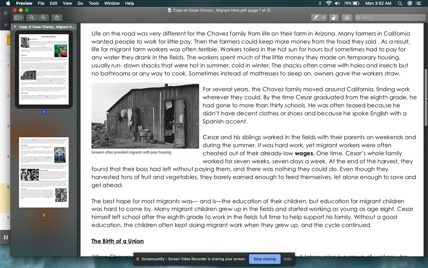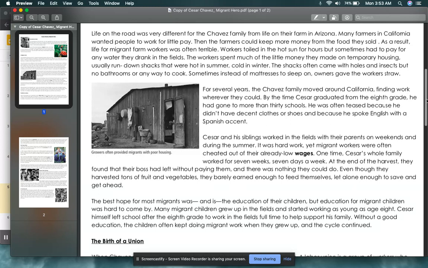Cesar and his siblings worked in the fields with their parents on weekends and during the summer. It was hard work, yet migrant workers were often cheated out of their already low wages. One time, Cesar's whole family worked for 7 weeks, 7 days a week.